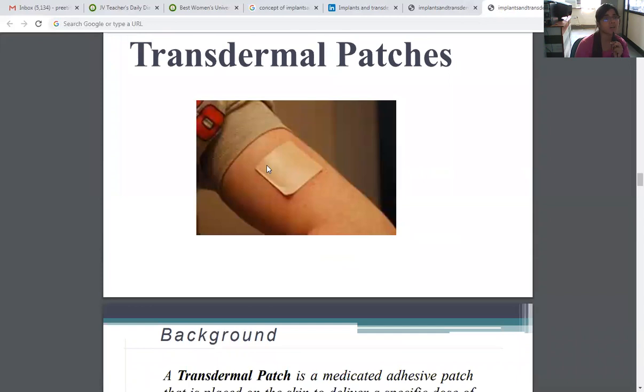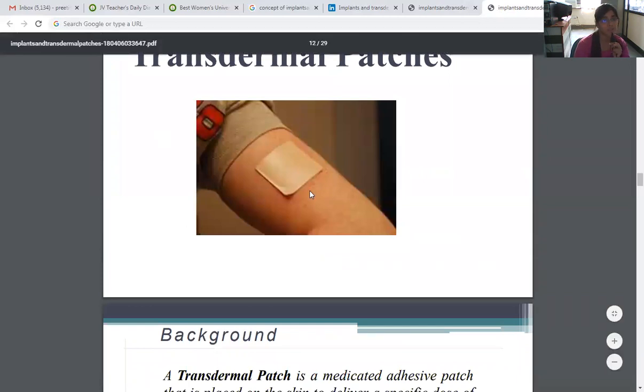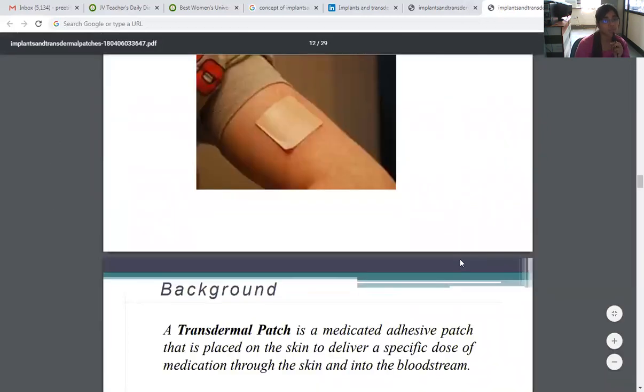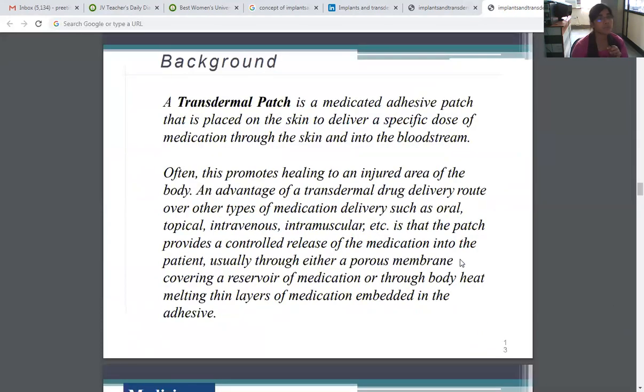This is the transdermal patch. This picture shows a transdermal patch on the skin. Now we come to the background. A transdermal patch is a medicated adhesive patch that is placed on the skin to deliver a specific dose of medication through the skin and into the bloodstream. Often this promotes healing to an injured area of the body.